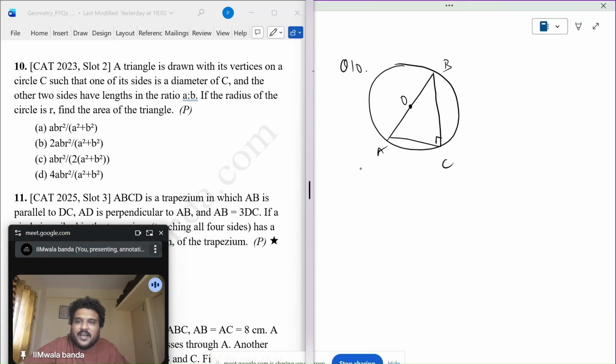Other two sides are in the ratio. So this is one side. Other two sides are in the ratio A to B. If the radius is R, find the area. Because it is a ratio, I will take them as AX and BX. So first thing that I know for sure is A square plus B square, x square, is 2R square, 4R square. This is one that I know. And I need to find the area of this triangle, which is half into AB x square. I know this. And I don't need x. x is what I assumed. Let's eliminate x.